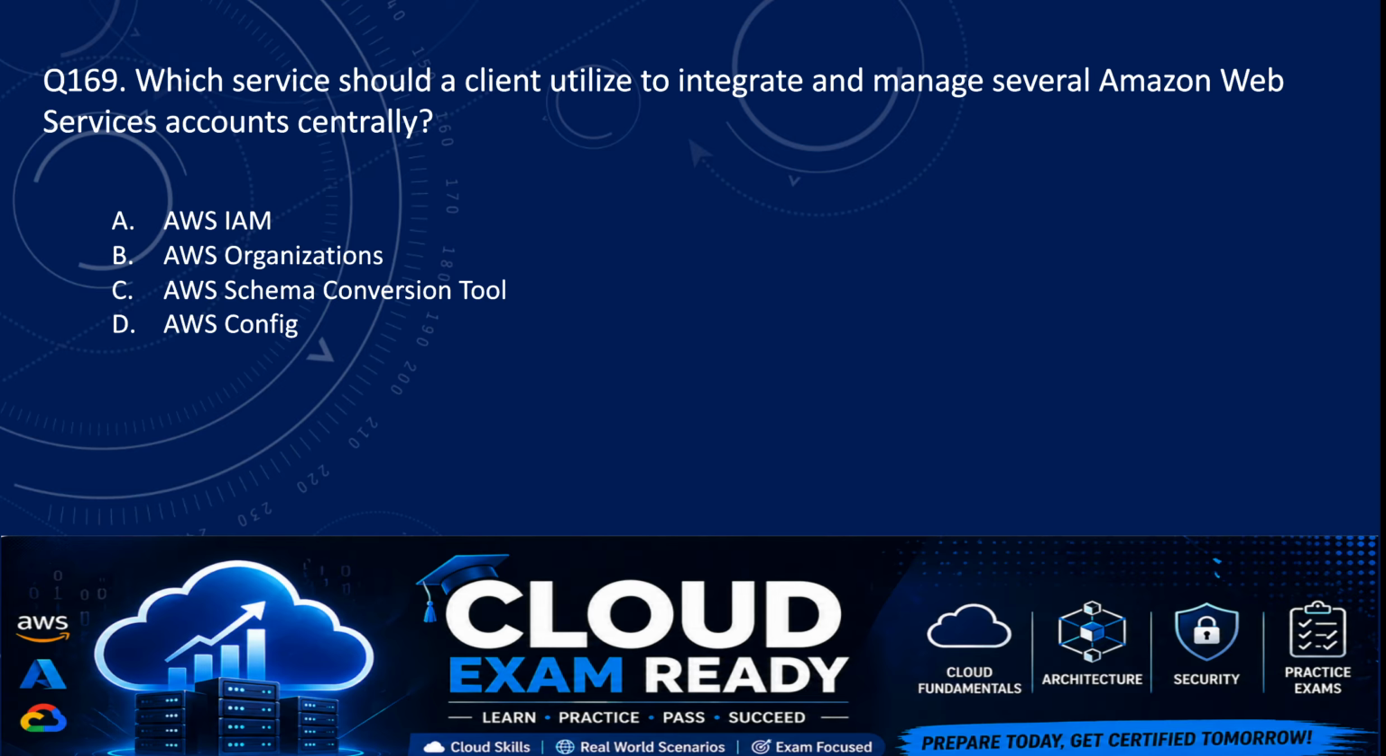Next, question number 169. Which service should a client utilize to integrate and manage several Amazon Web Services accounts centrally? So we have options. Option A, AWS IAM. Option B, AWS Organizations. Option C, AWS Schema Conversion Tool. And option D is AWS Config. So the correct answer here is option B, which is AWS Organizations.